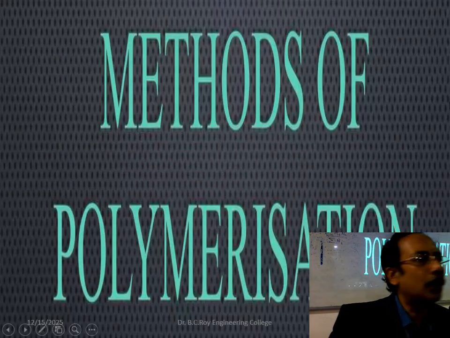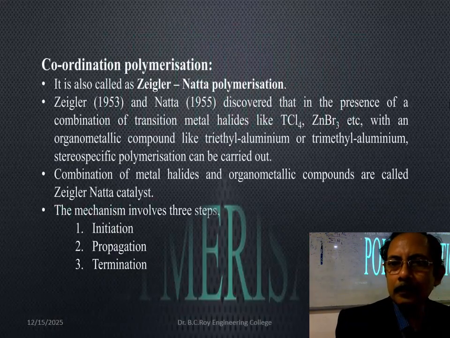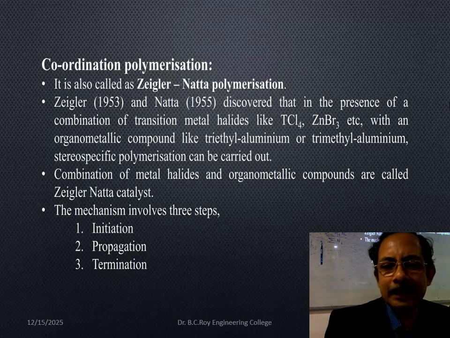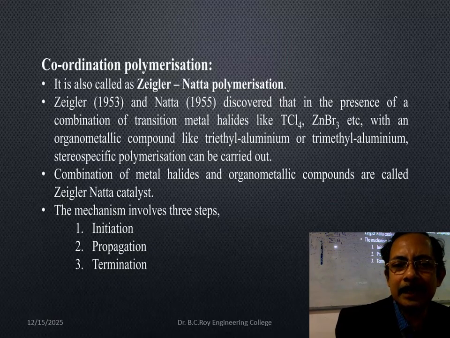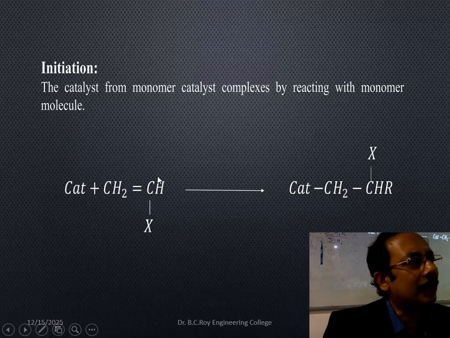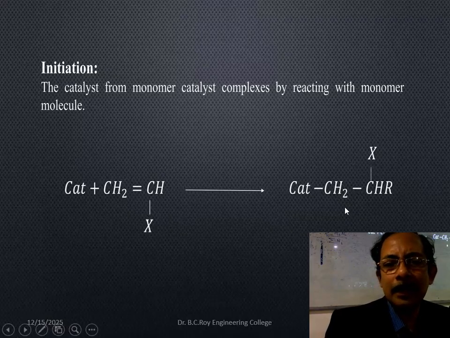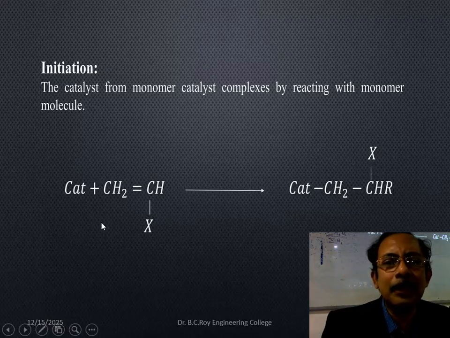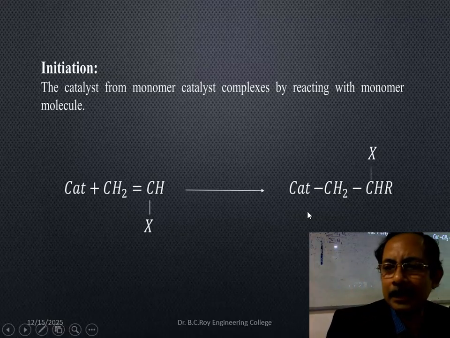Coming to methods of polymerization. Okay, so here initiation, propagation, termination, that is the mechanism, with the Ziegler-Natta catalyst, as I told you. So this mechanism is here. This is the catalyst. This is the monomer unit. And we are getting a polymer. This is the mechanism. It is shown how the initiation is there.